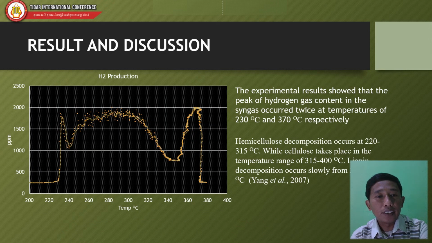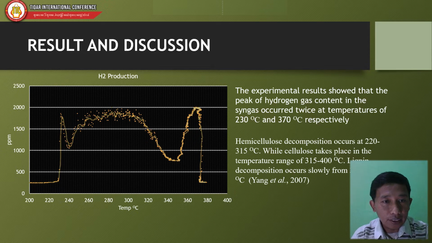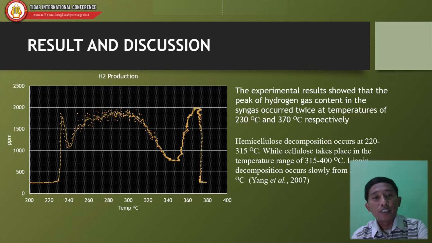This is the result from our experiment. We can see that there are two peaks of the hydrogen gas content in the synthetic gas, occurring at temperatures of 230 degrees and 370 degrees respectively.